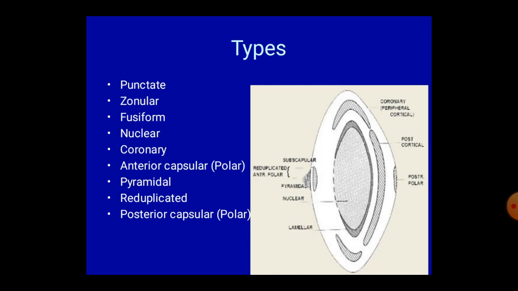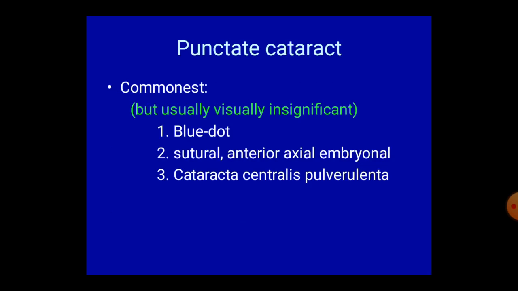Types: punctate, zonular, fusiform, nuclear, coronary, anterocapsular, pyramidal, reduplicated, posterior capsular. Punctate cataract. This is the commonest type of cataract, but usually asymptomatic. Number 1, blue dot. Number 2, sutural, anterior axial embryonal. Number 3, cataracta centralis pulverulenta.